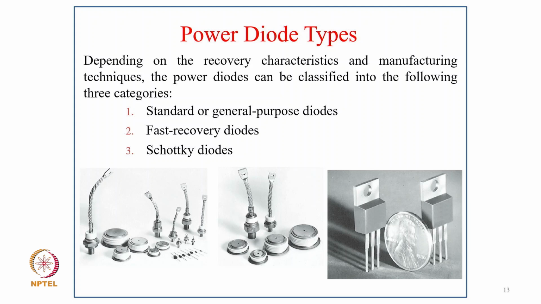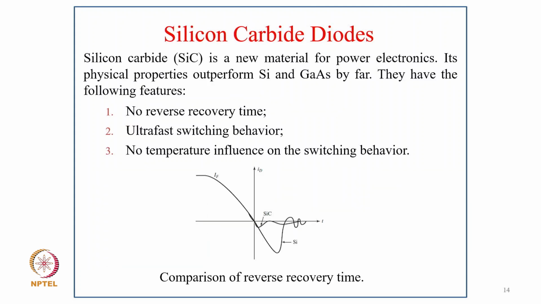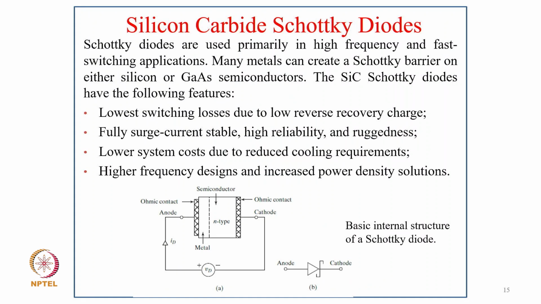As you can see the symbolic difference in all three. Then silicon carbide diode, which is a new one. You can see how silicon diode and silicon carbide diode have a reverse recovery current reduction like anything. So silicon carbide is a promising material for power electronics and its physical properties conform to silicon, and they have the following: no reverse recovery time, ultra fast switching behavior, and no temperature influence on the switching behavior.